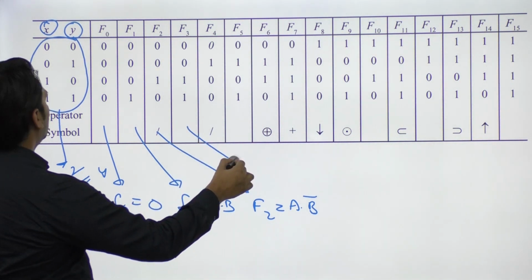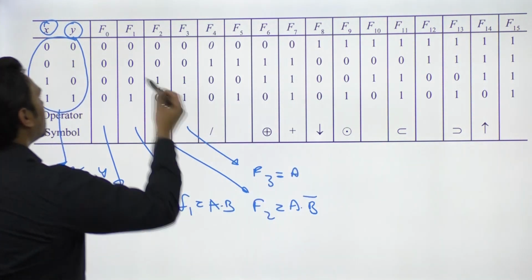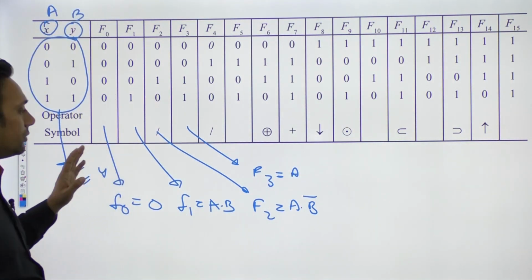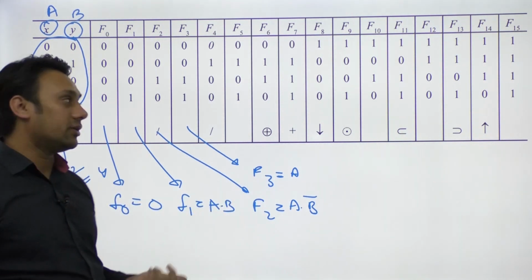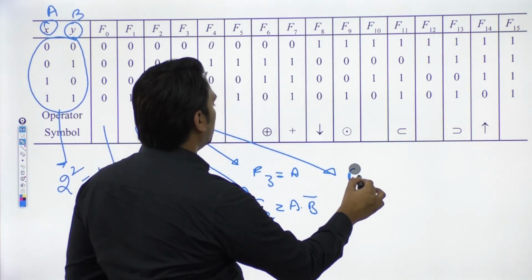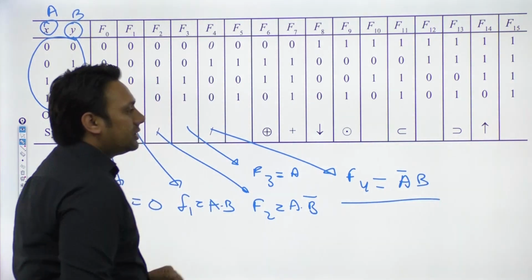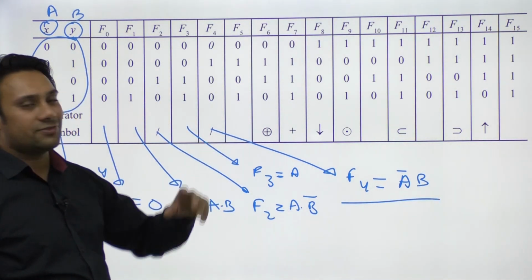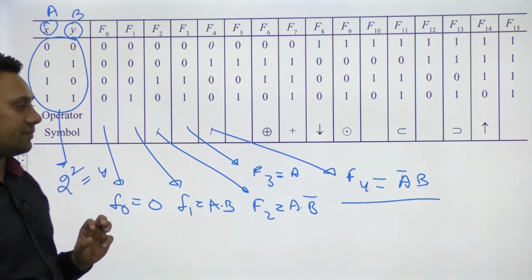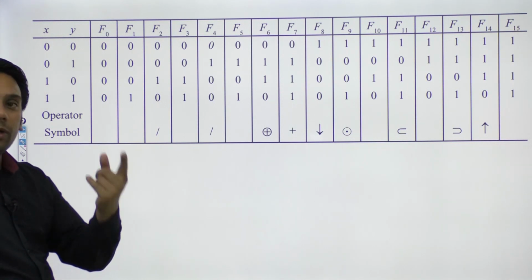This function number 3 is representing your x, or you can say clearly a. If I name x as a and y as b, then you can see this function number 3 is representing a. Now this function number 4 is representing a complement b. In this manner, with the help of two variables there are a total of 16 functions possible. But what about only one variable?